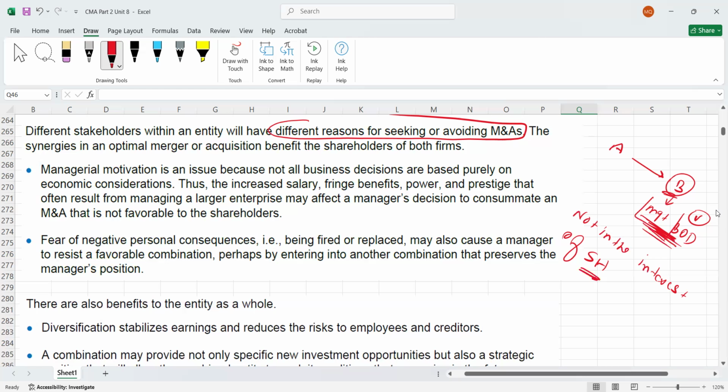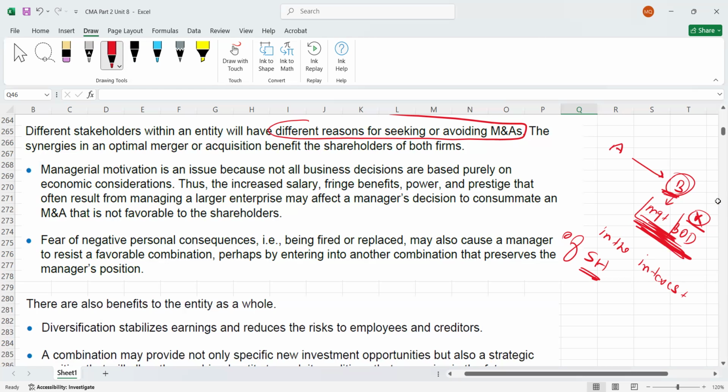On the other hand, let's change the example. For example, A is going to merge with B, and now the board of directors and the management of B are opposing this deal. They don't want to merge. The reason is that even if this merger is in the interest of shareholders, B's management or the board of directors are opposing this deal. Why are they opposing? Because they know maybe once A merges with B, they may lose their jobs. They have a fear of being fired, a fear of being replaced. So that is why they don't want this merger.